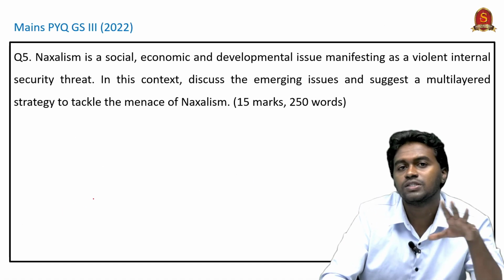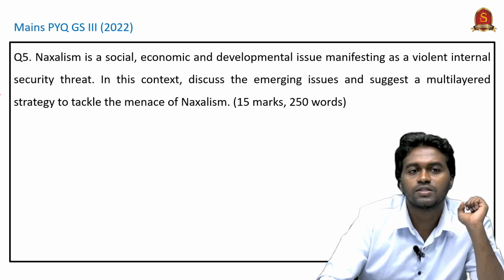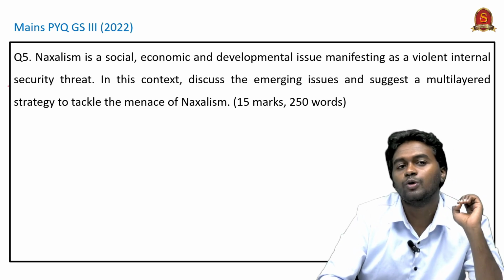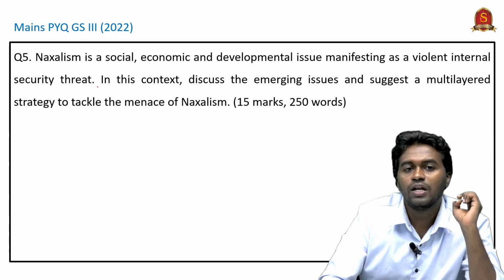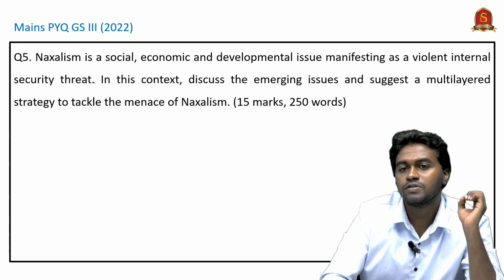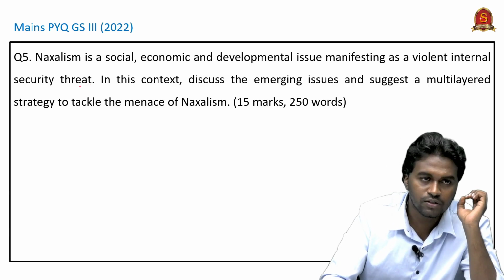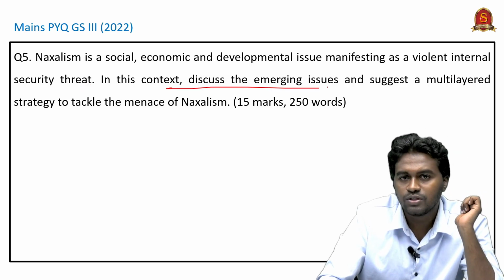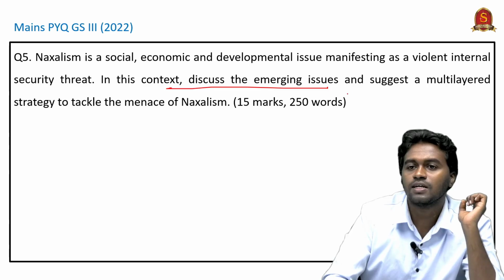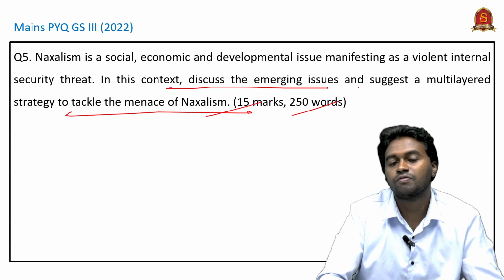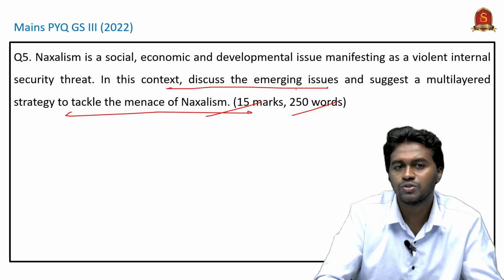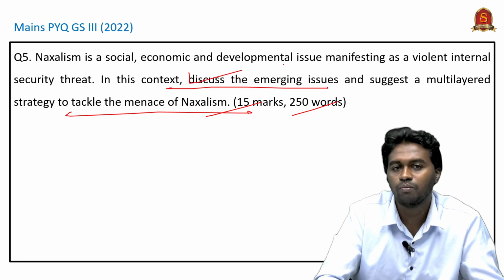So coming to the mains question, it's a previous year question asked in 2022 UPSC mains. The question is: Naxalism is a social, economic, and developmental issue manifesting as a violent internal security threat. In this context, discuss the emerging issues and suggest a multi-layered strategy to tackle the menace of Naxalism. It's a 15 marks question and you have to write around 250 words. If you go through the question, we can see that there are two important parts.